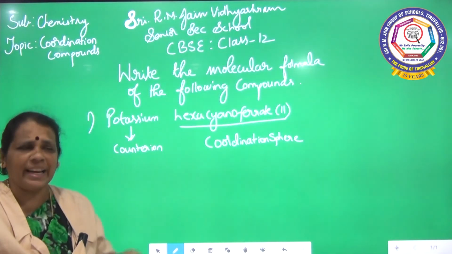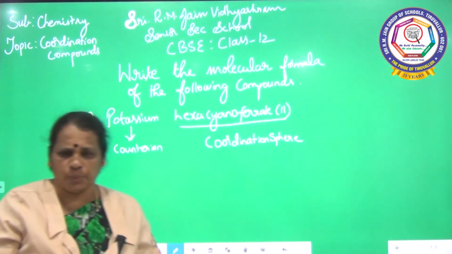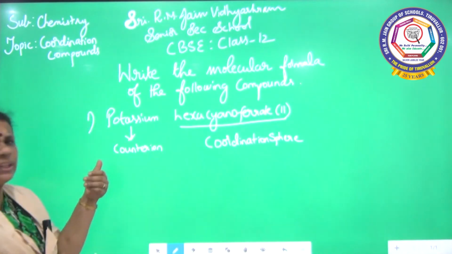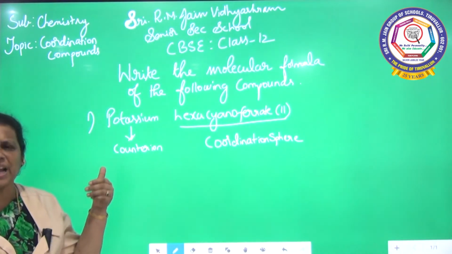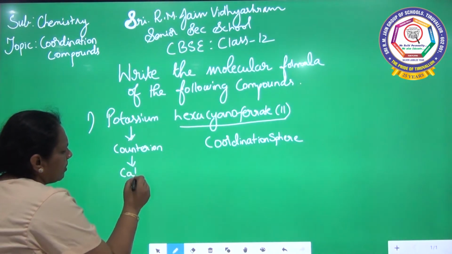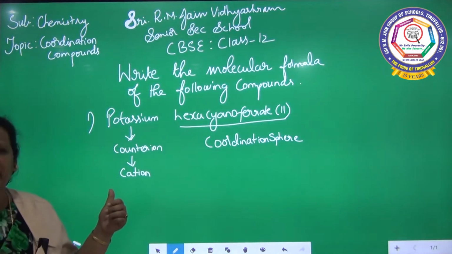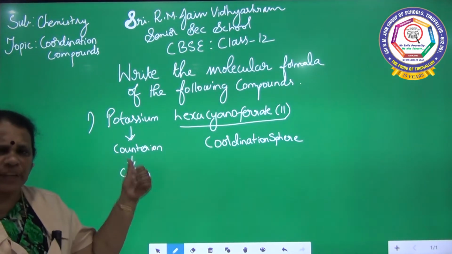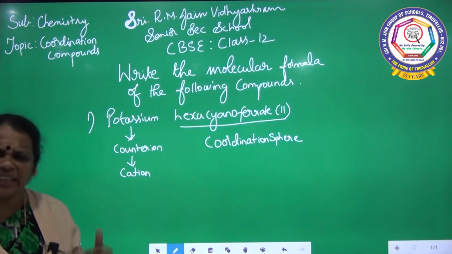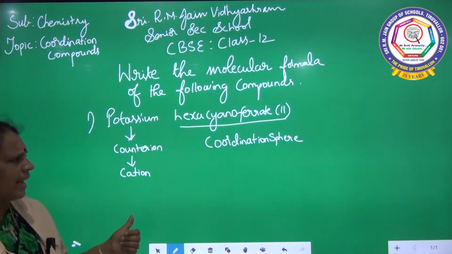The next part of my compound is hexacyanoferrate 2. So this is the coordination sphere. When you talk about the counter ion here, that is potassium, it is a cation. Potassium is a positively charged species. So here, potassium is a counter ion, and the counter ion is a cation.